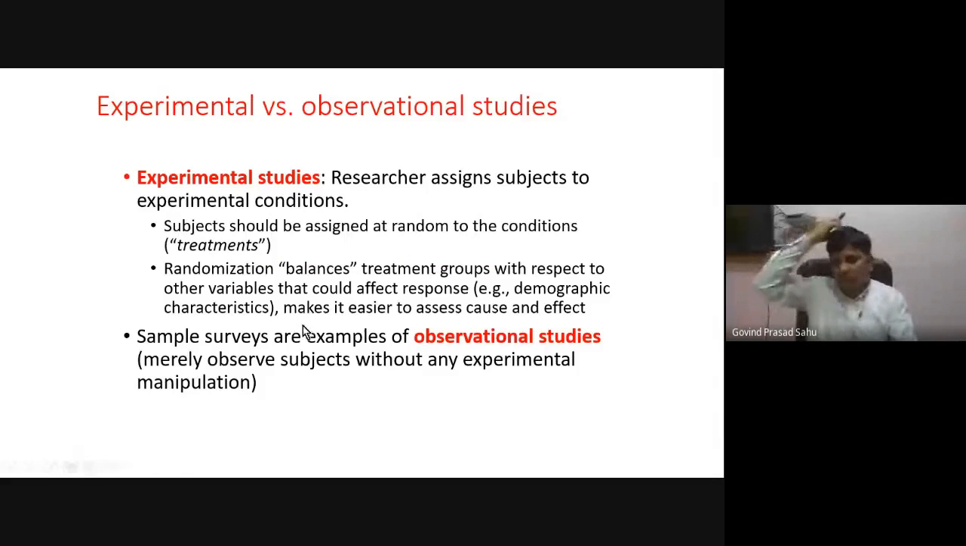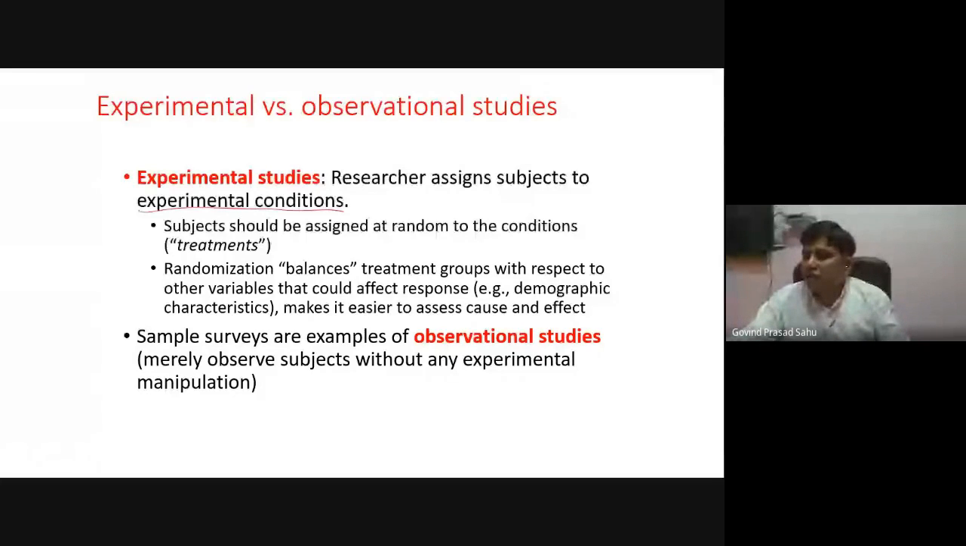When we design any statistical study for some research objective, there are two categories of study. One is the experimental study, another is the observational study. What do we mean by experimental studies? In experimental studies, we impose certain experimental conditions. Under certain restricted conditions, we perform the experiment, and then we get the data, which is called experimental data. Subjects should be assigned at random to the conditions.